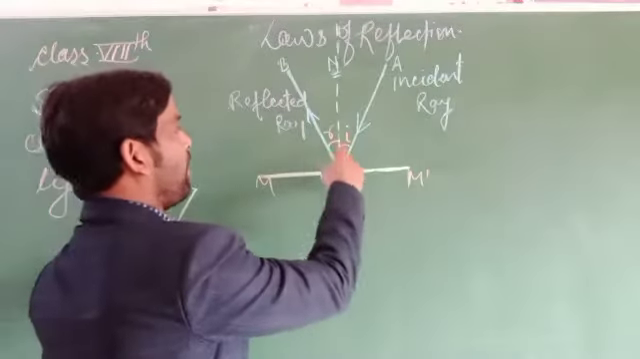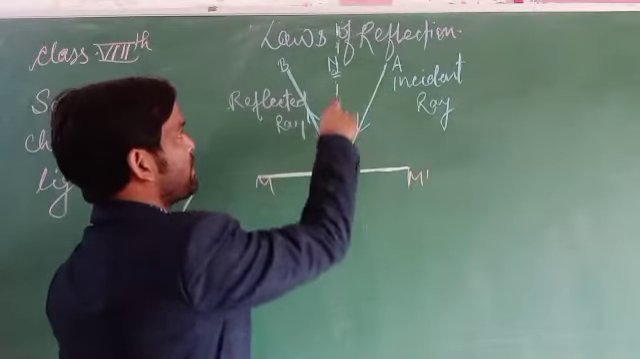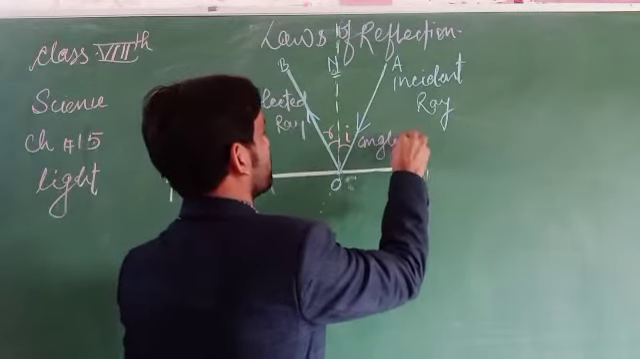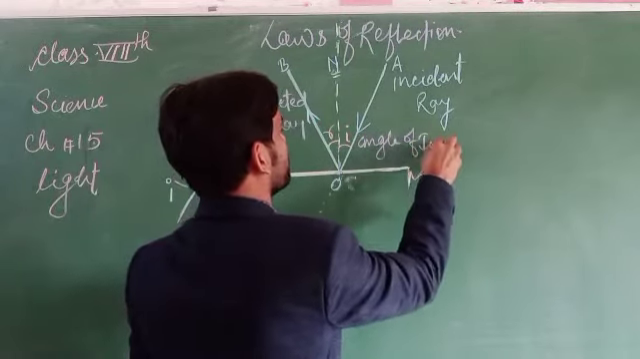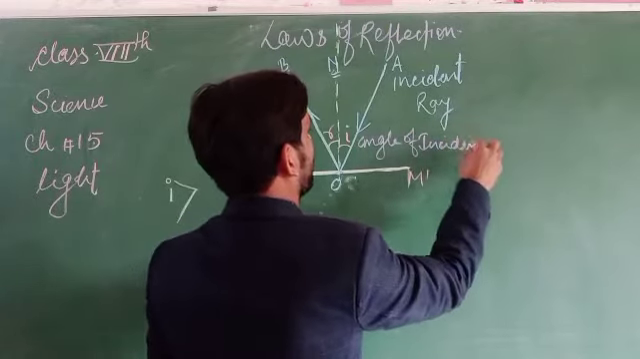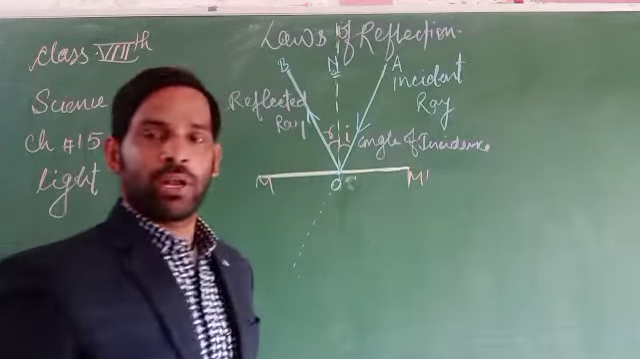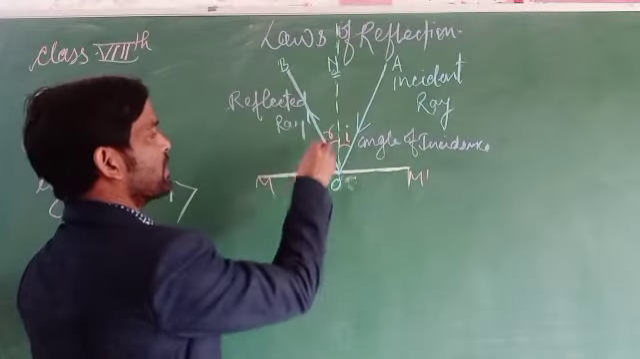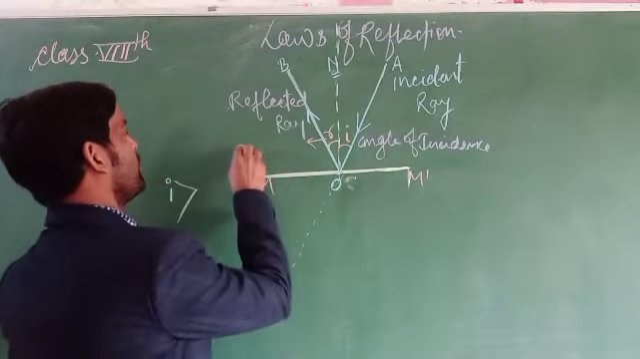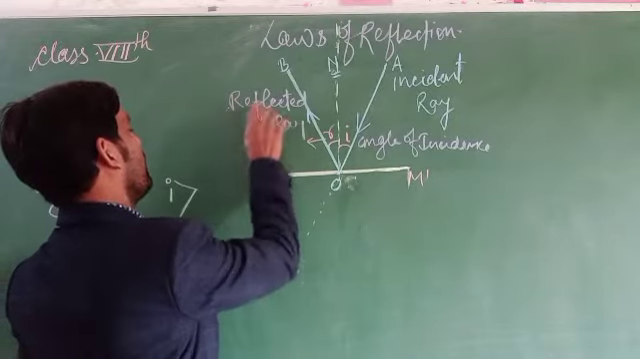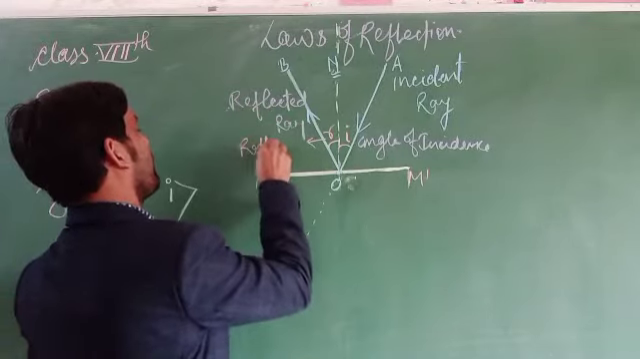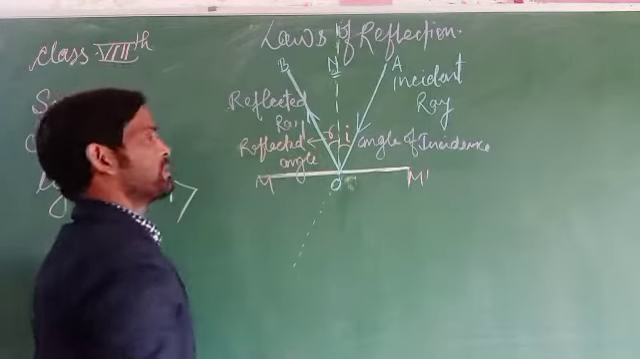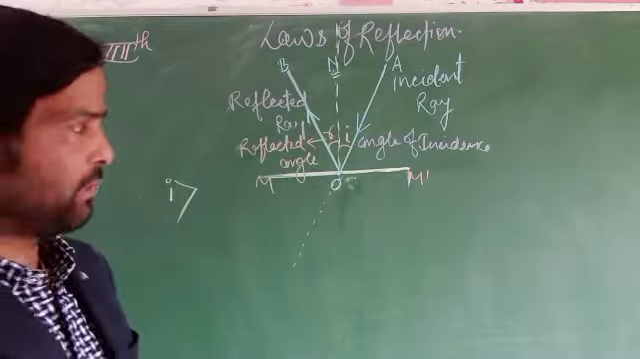The angle formed between the incident ray and the normal is called the angle of incidence, or the incident angle. And the angle which forms here, between the reflected ray and the normal, is said to be the angle of reflection, or the reflected angle.